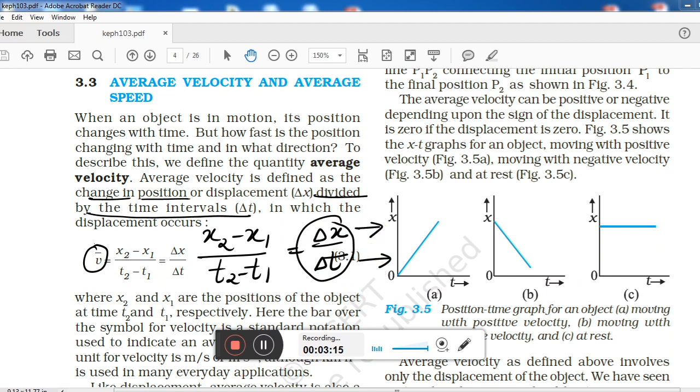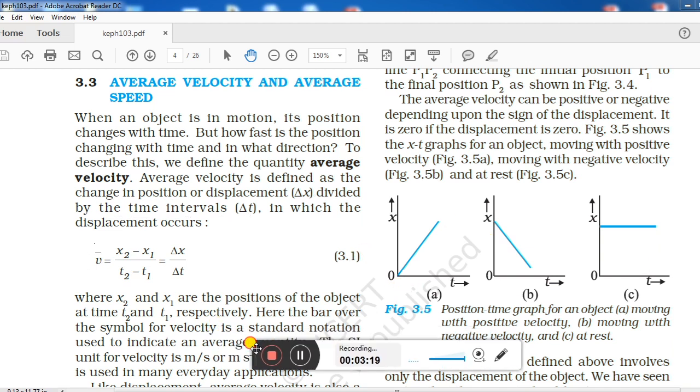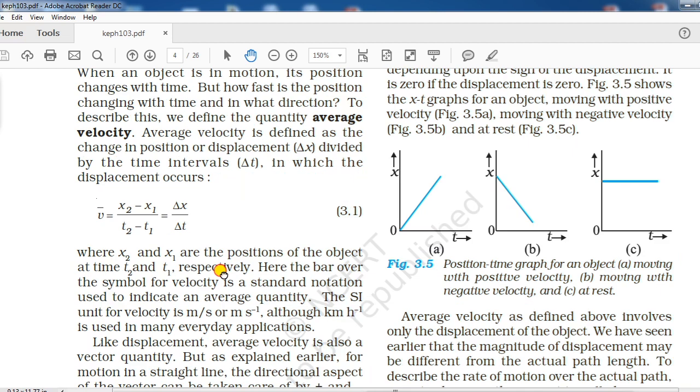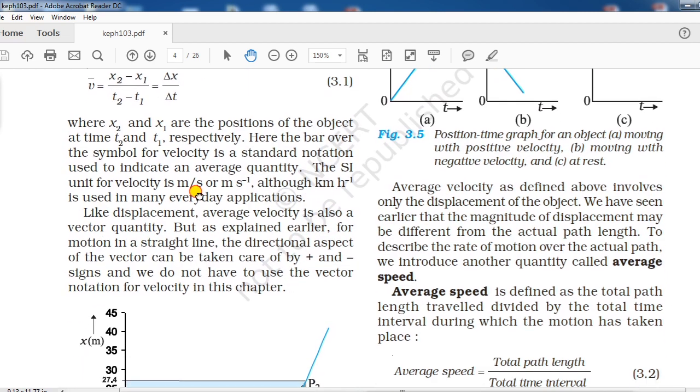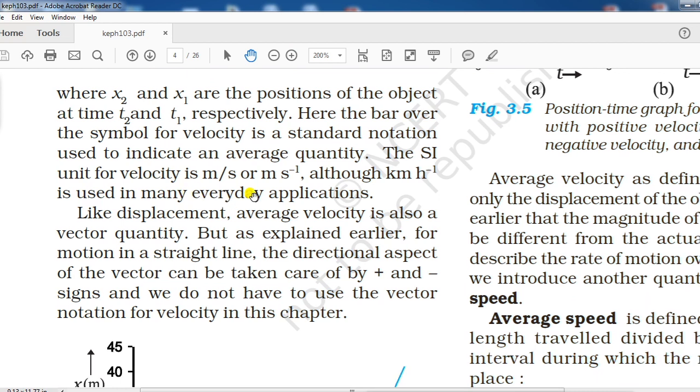Okay, now after this the next is, wait a minute, let me focus over here where we have to study now. Okay, let me zoom. Now we can see very clearly all the things.